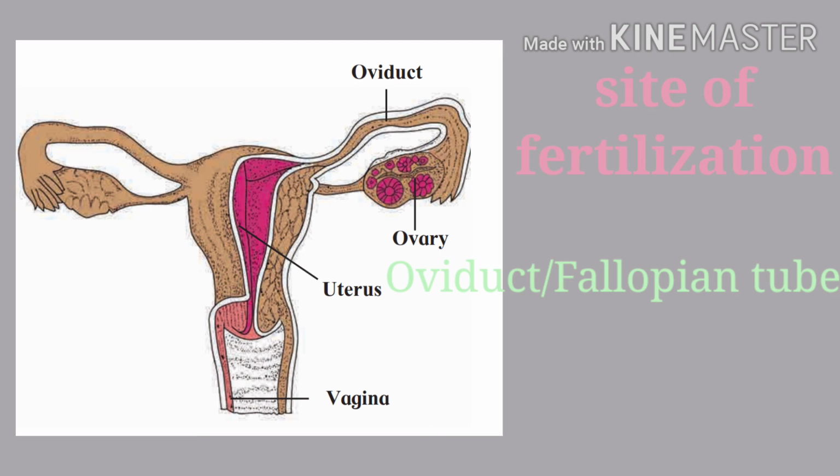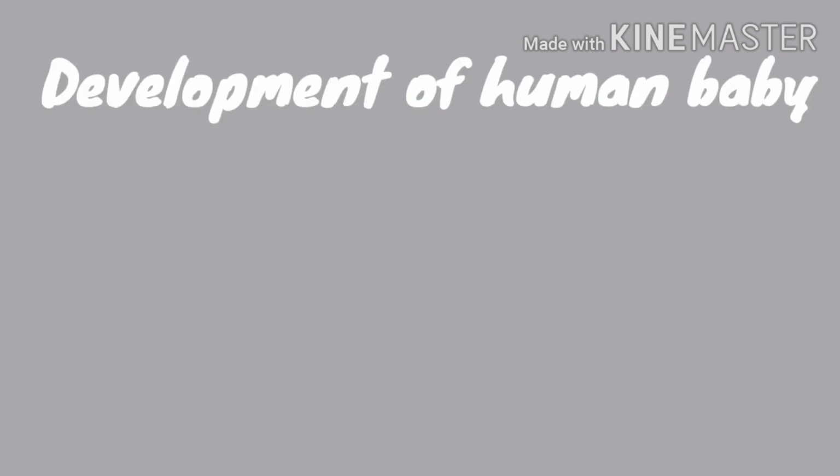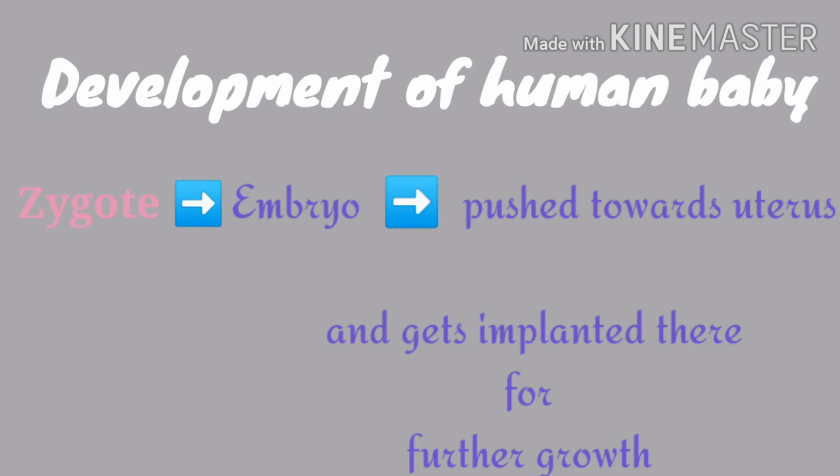Now after the fusion, how are babies developed inside a woman's womb, that we are going to see now. This fusion of two haploid germ cells results in the formation of a diploid zygote. The zygote undergoes repeated mitotic division and an embryo is formed.